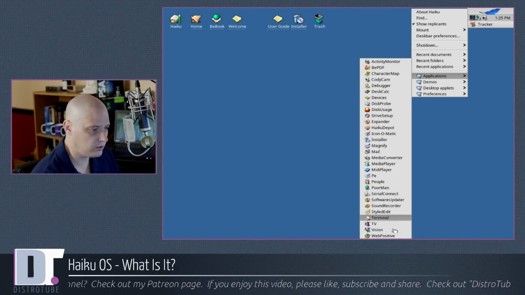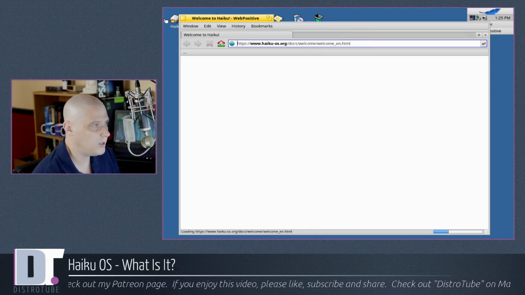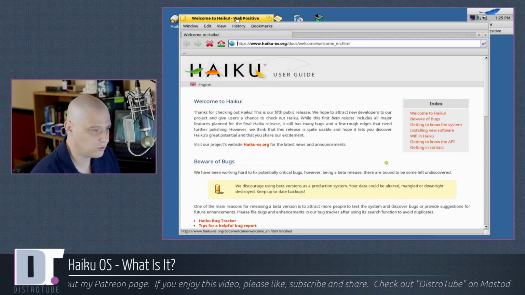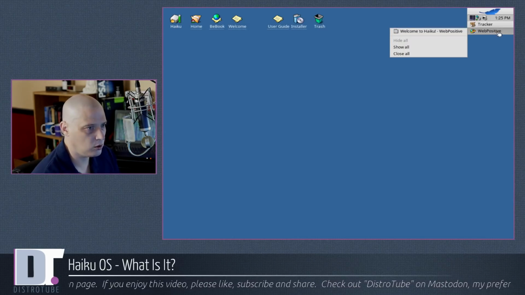And we've already looked at the terminal. WebPositive is the default web browser. Now, back in the 90s, when BeOS first came on the scene, they had their own web browser called NetPositive. Haiku has something called WebPositive.